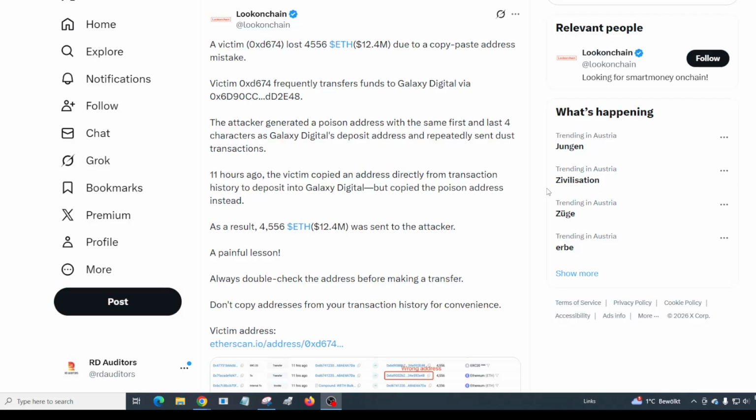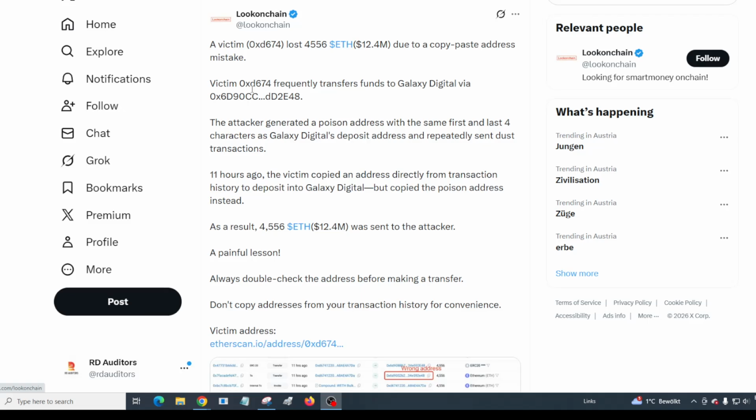So basically just coming to you with some news regarding something really sad. A victim, this is on Look On Chain, with this address lost literally 4,556 ETH, which is the equivalent of about $12.4 million, due to a copy-paste address mistake. So this is an address poisoning that takes place. It was very unfortunate.